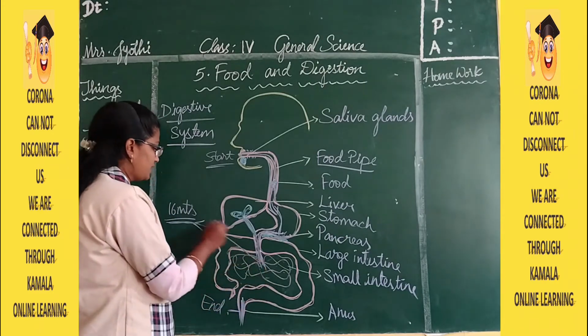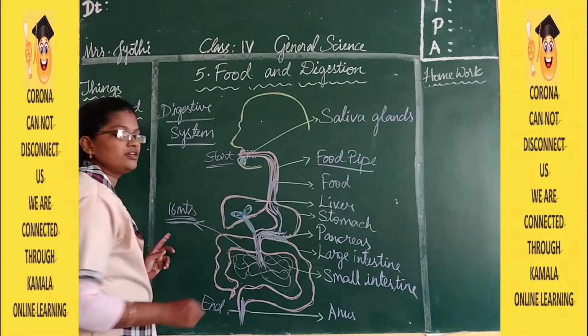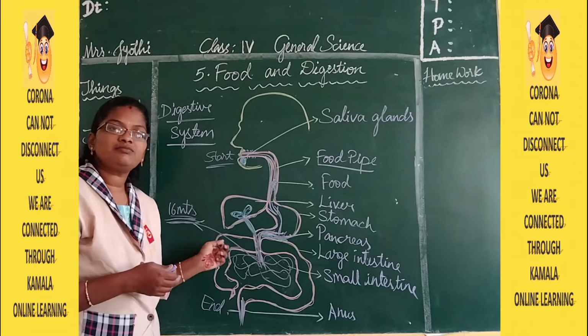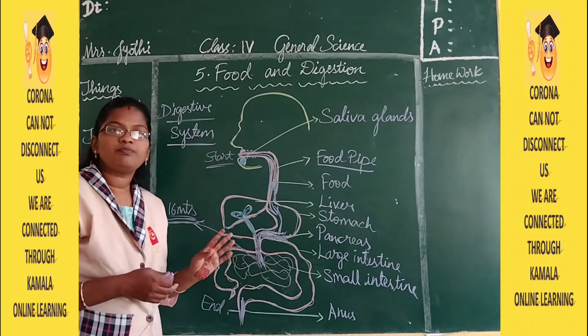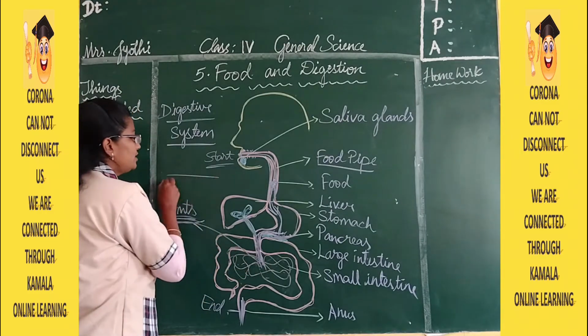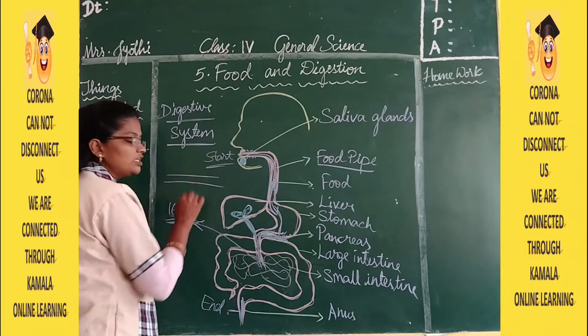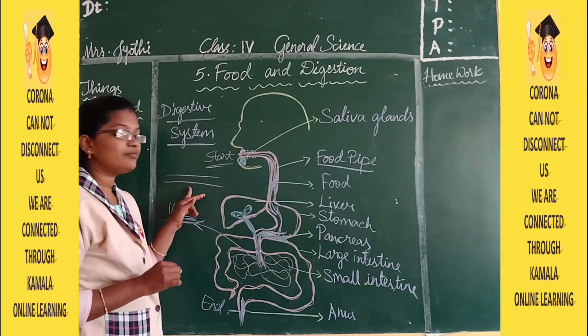Now the food will be passing continuously through the 16 meters. Whenever it passes, the walls of the small intestine have blood vessels.